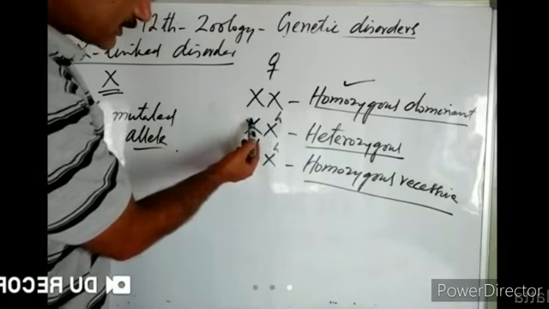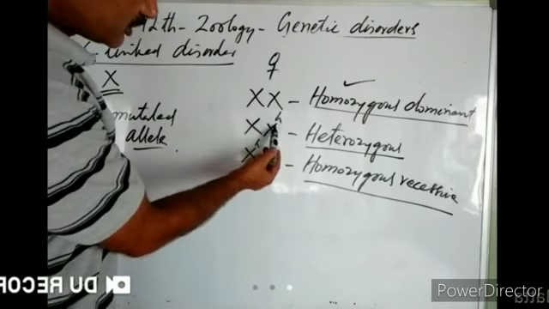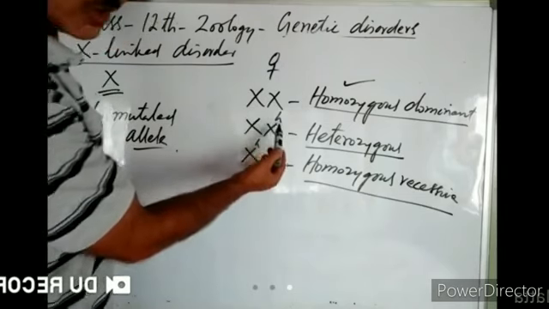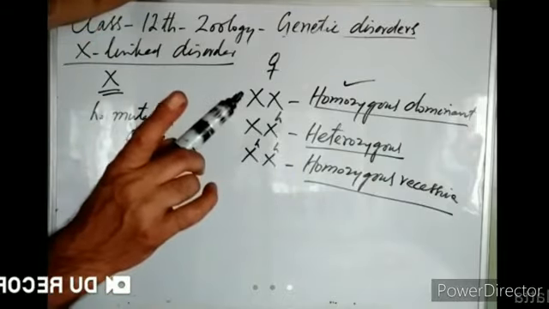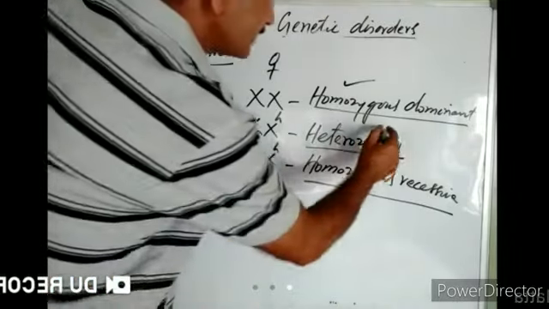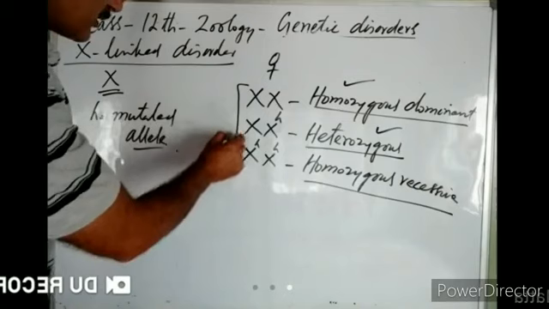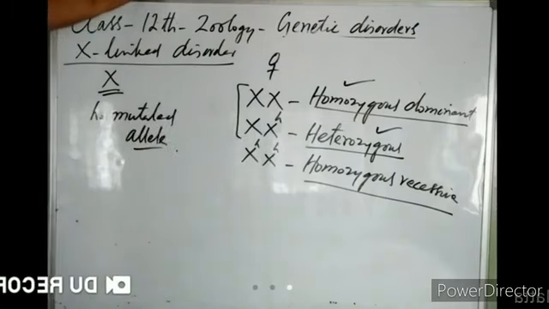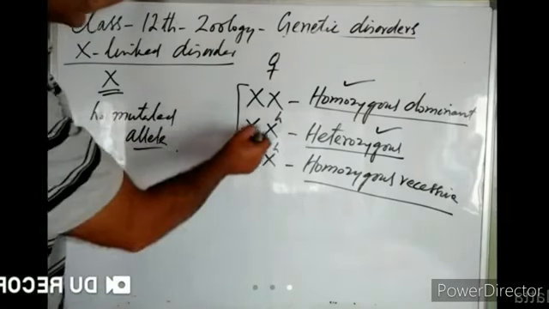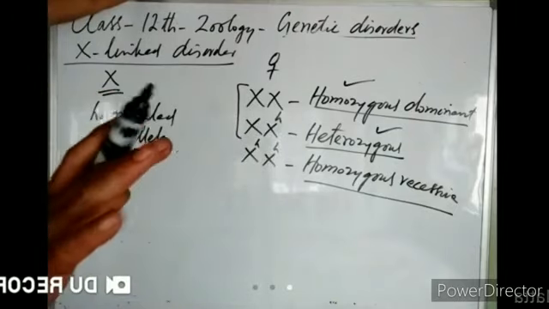So one gene on this X chromosome is normal, another gene on this X chromosome is mutated. So the female has got one normal gene and one mutated gene. Such a condition is known as heterozygous condition. So a female may be heterozygous for hemophilia. Sometimes both the genes on both the X chromosomes are mutated. In that condition, the female is homozygous recessive for hemophilia. In these two conditions, does a female develop hemophilia? In this condition and in this condition, the female does not become hemophilic, right?